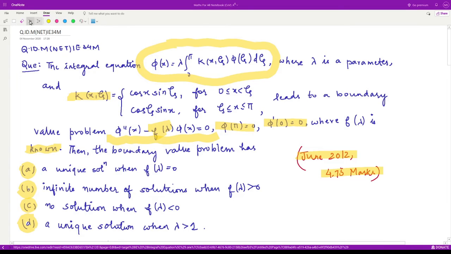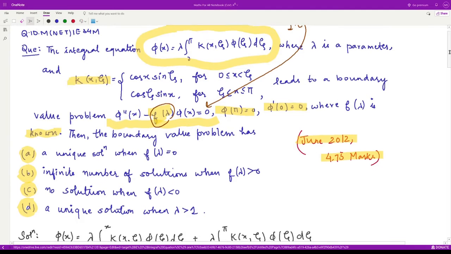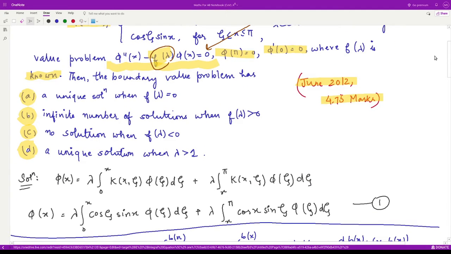So let us get started. So firstly, what we do is we convert this integral equation into the corresponding differential equation, and we'll see what is the value of f lambda. So we know how to convert this.